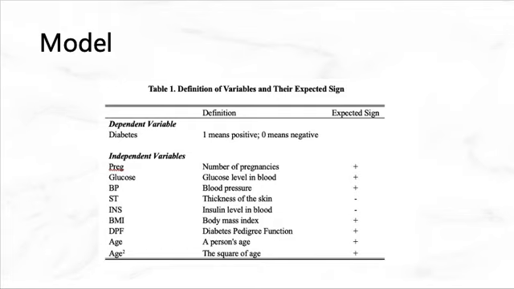There are 9 explanatory variables included in the regression model. This includes number of pregnancies, glucose level in blood, blood pressure, thickness of the skin, insulin level in blood, body mass index, diabetes pedigree function, a person's age, and the square of age.